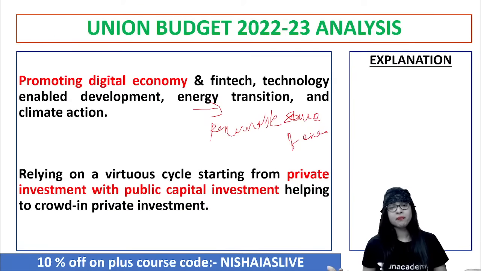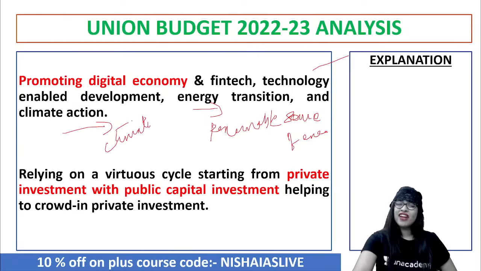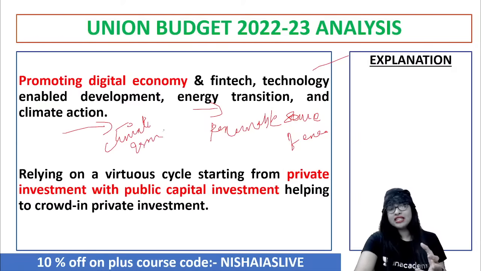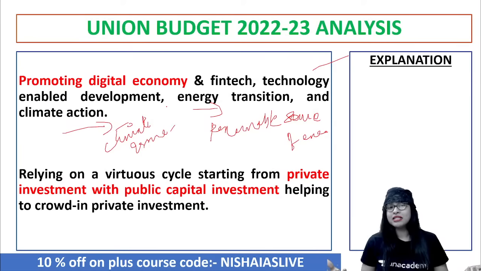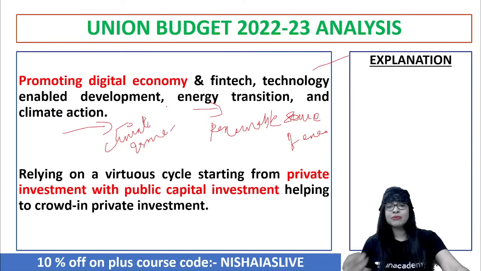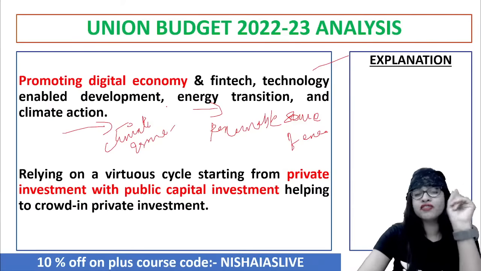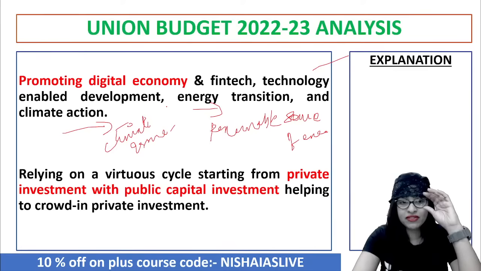How is this possible? And also climate action. This is in the context of environment. We know that climate change is one of the very big issues. It's in fact a burning issue, guys, a sensitive issue, not only affecting our country, India, but the entire globe. Because climate has no boundaries, so does the environment. So promoting all these things by taking proper actions, plans, etc., fatafat, is also one of the visions of Amrit Kal. Clear? The 25-year plan for our country India's development.